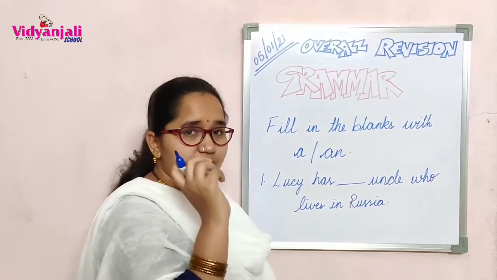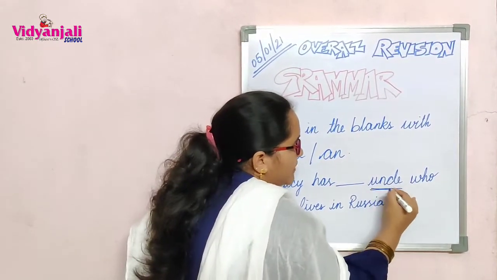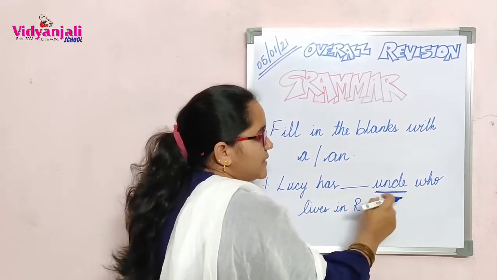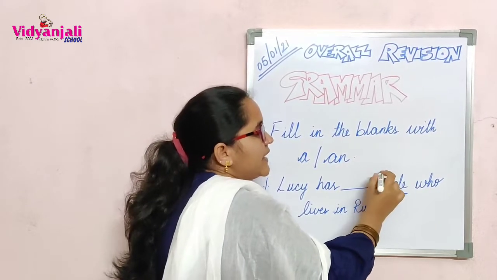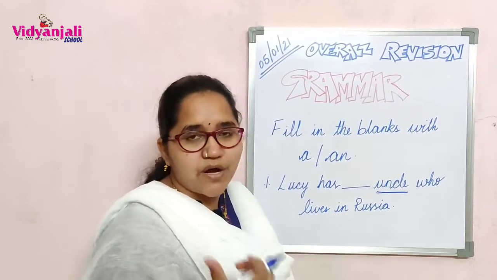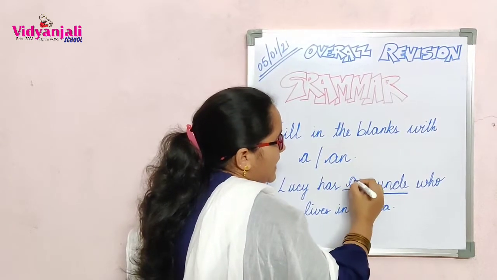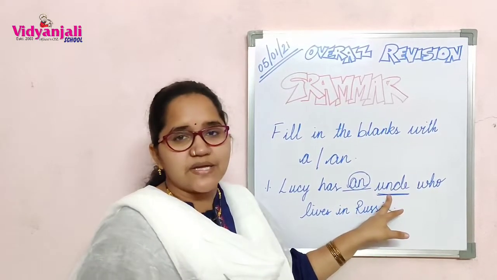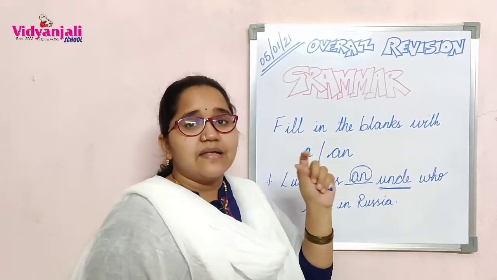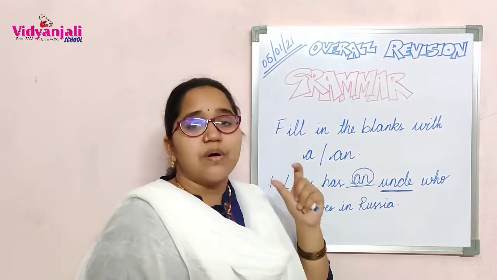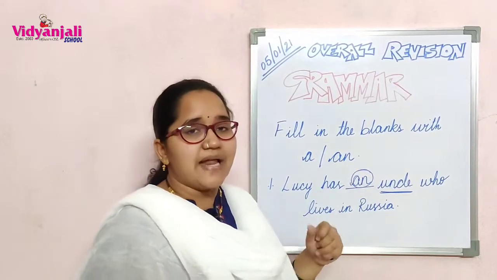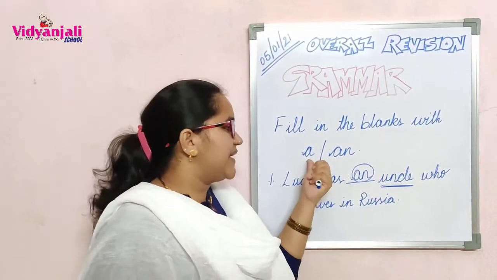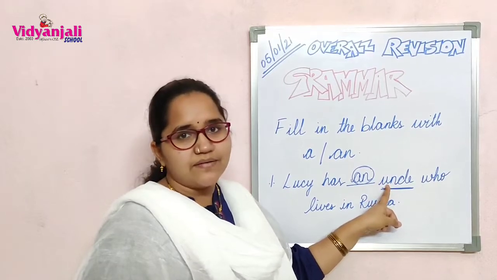So now, Lucy has blank uncle. What you have to observe is the word immediately after the blank. Succeeding the blank, you have to see the word uncle. It starts with a vowel sound. So you have to write an here. Is it clear? So you have to observe the sound immediately after the blank. If the word gives a vowel sound, you have to use the article an. If the word gives a consonant sound, you have to use a. Here U is a vowel.